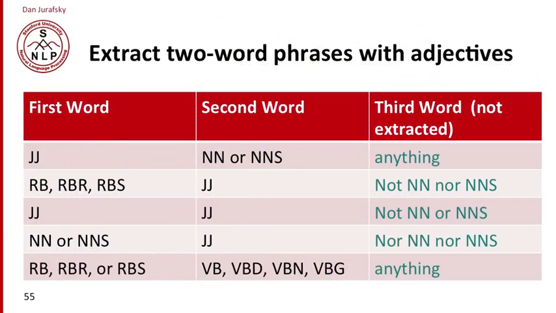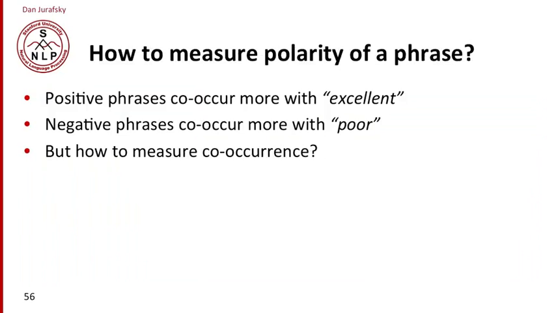And our goal is, for each of those phrases we've extracted, to measure its polarity. So how positive or negative is a particular phrase? The intuition of the Turney algorithm, just like the Hatzivassiloglou and McKeown algorithm, is to think about co-occurrence. So we ask, well, a phrase is positive if it co-occurs a lot nearby, let's say on the web, or in some large corpus, with the word excellent. A negative phrase is likely to co-occur more often with a word like poor.